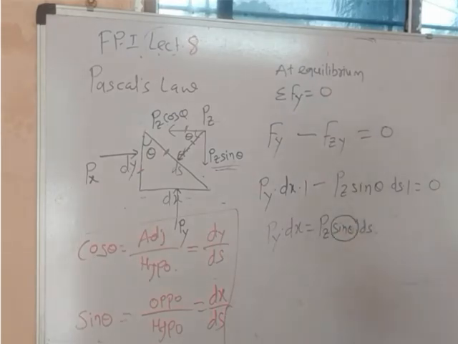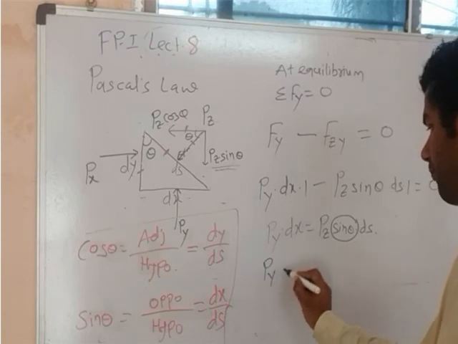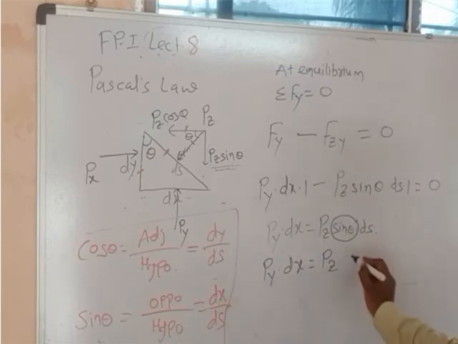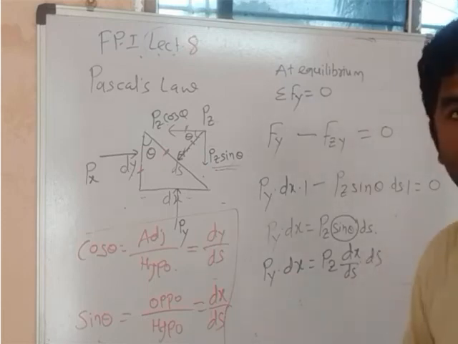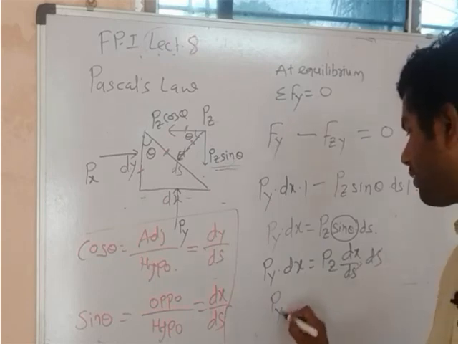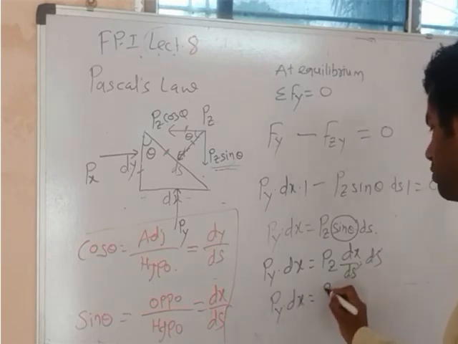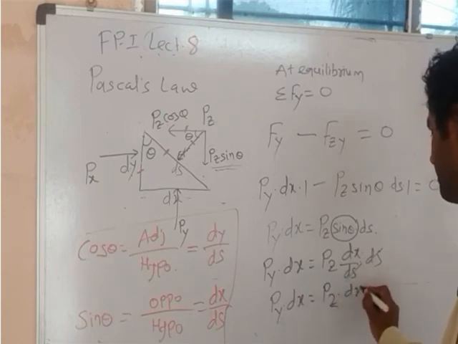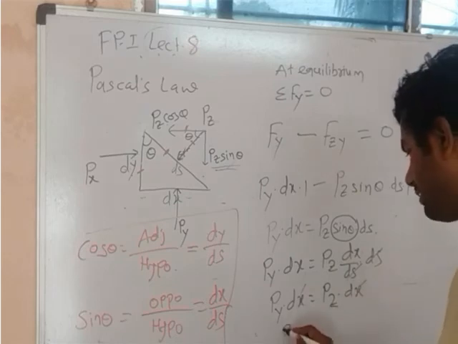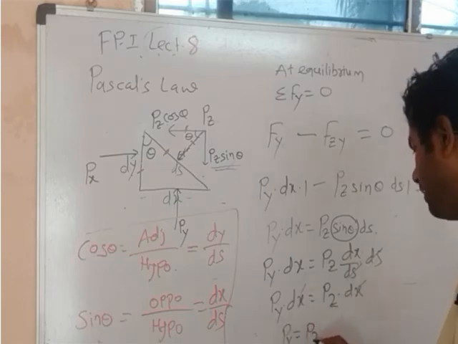Now we will solve it. Py into dx equals to Pz. Instead of sin theta, what can I write? dx upon ds, into ds. So dear students, what will happen here? ds will get cancelled, and we can say that Py into dx equals to Pz into dx. Yes, so dx will get cancelled. What we can say? Py equals to Pz.